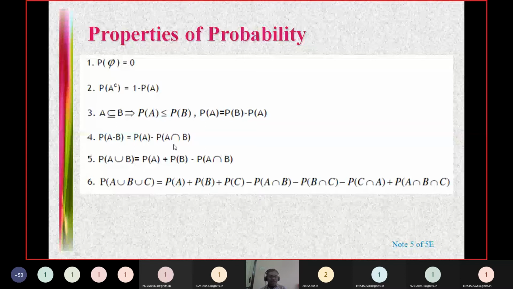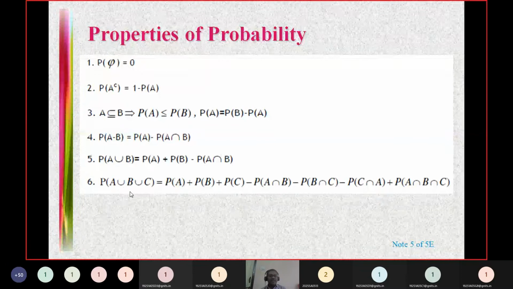This we have also written like this: A minus B is nothing but A intersection B complement. P of A minus B is nothing but P of A intersection B complement. And this is the law of additivity: P of A union B equal to P of A plus P of B minus P of A intersection B. This is true for any two events A and B. In particular, if A and B are mutually exclusive events, then A intersection B will be empty, P of empty set will be 0, and the axiom remains true.